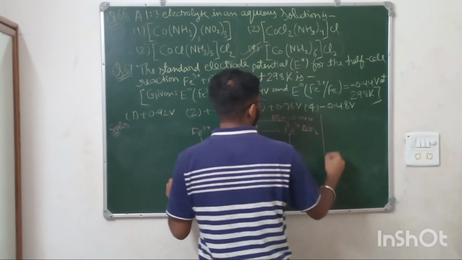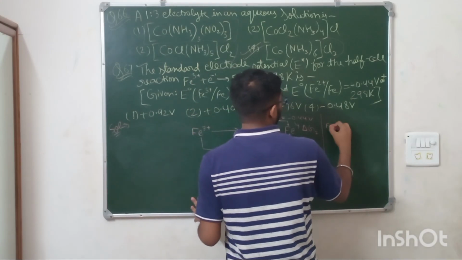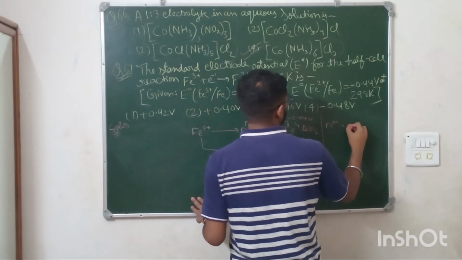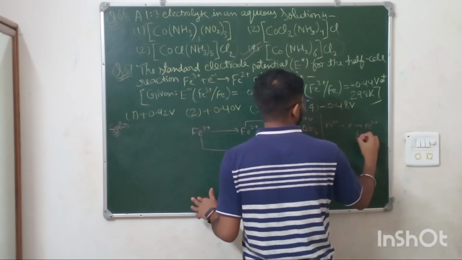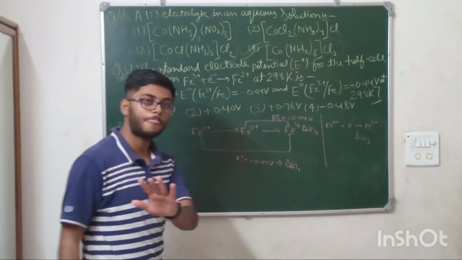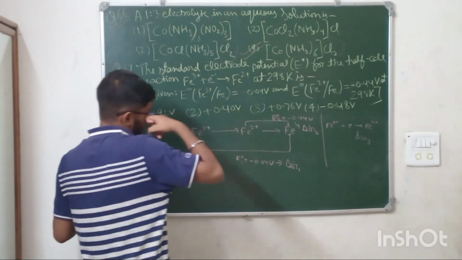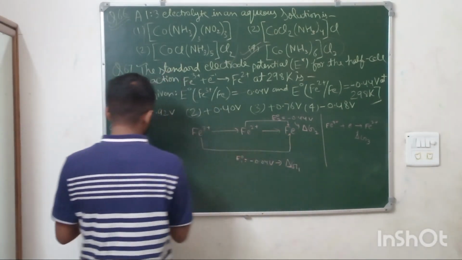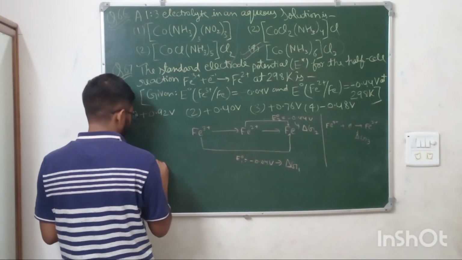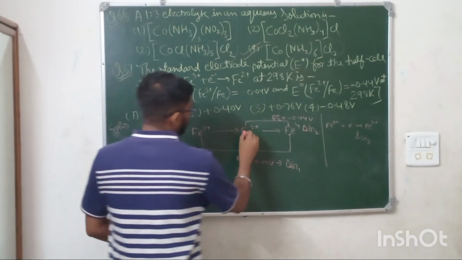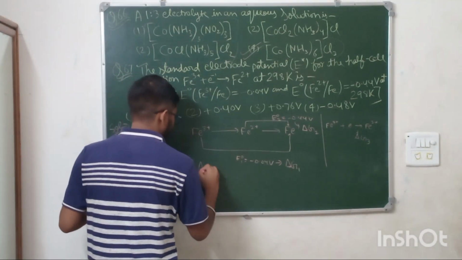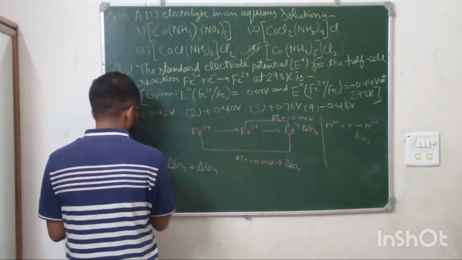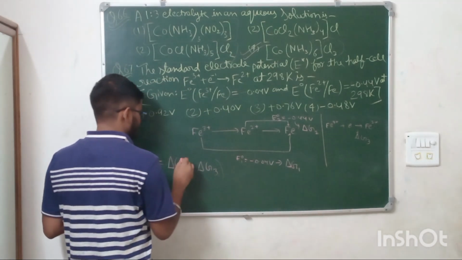For the reaction Fe3+ plus electron gives Fe2+, assume delta G3. Here the first reaction delta G1 will be equal to the second reaction delta G2 plus delta G3, standard Gibbs energy, delta G0.